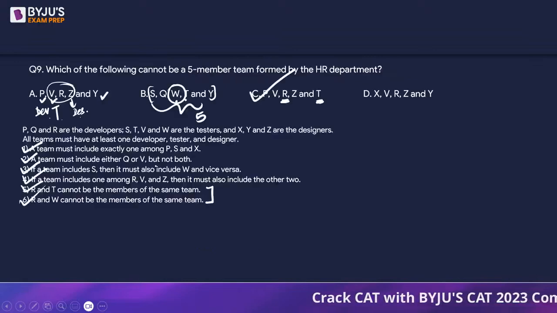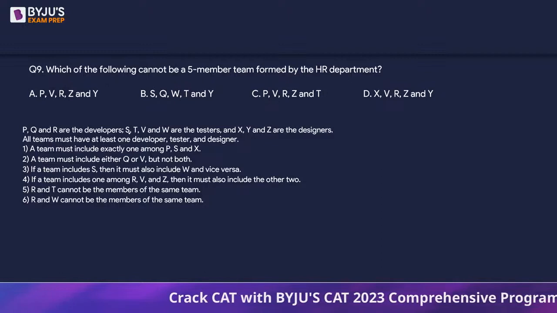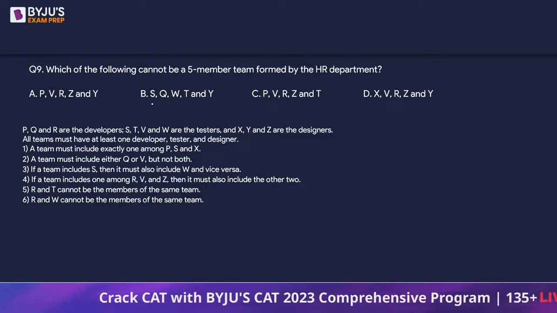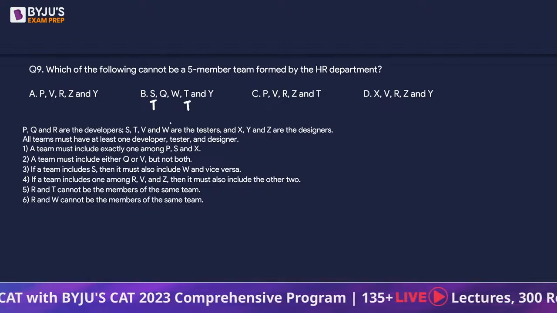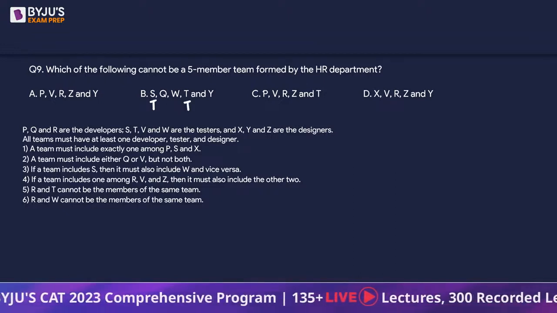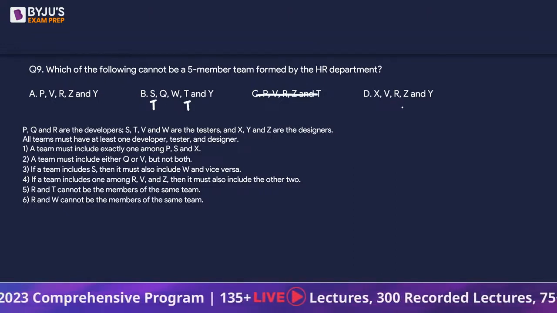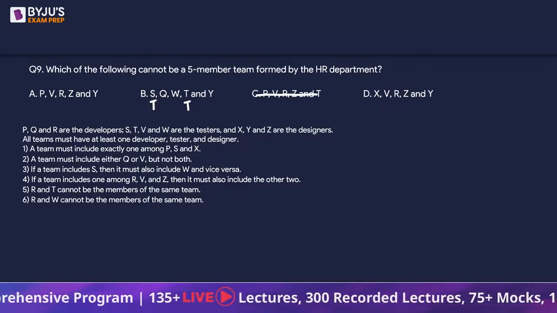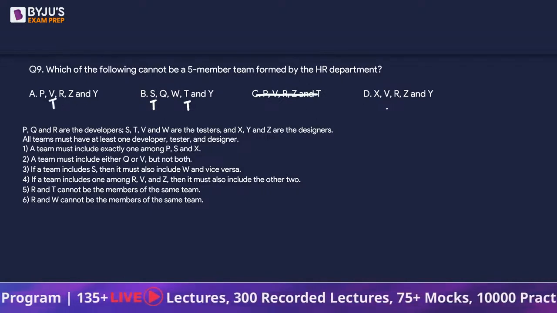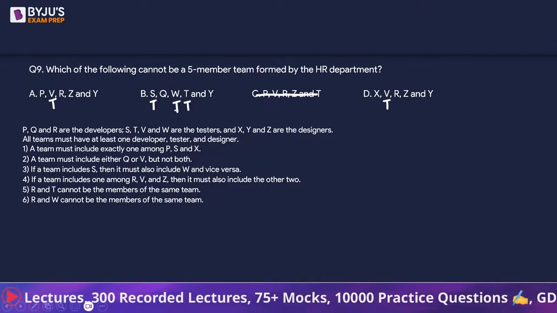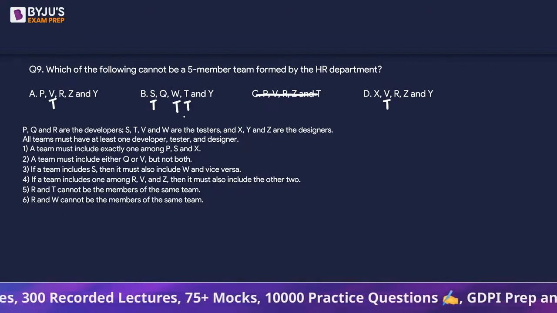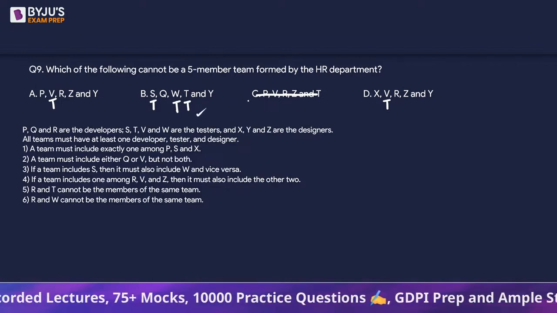Okay, next one was with these 5 members. So we have S as a tester, T is a tester. This one could not be formed, right? V is a tester and W is a tester. So can we say we can have 3 testers even?